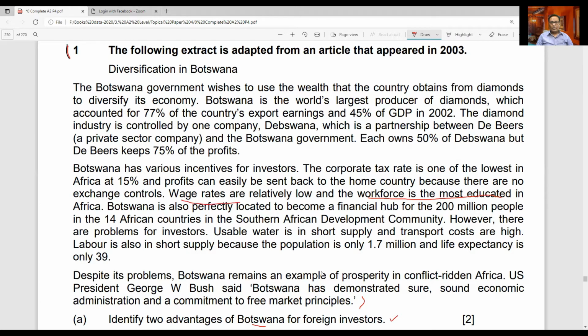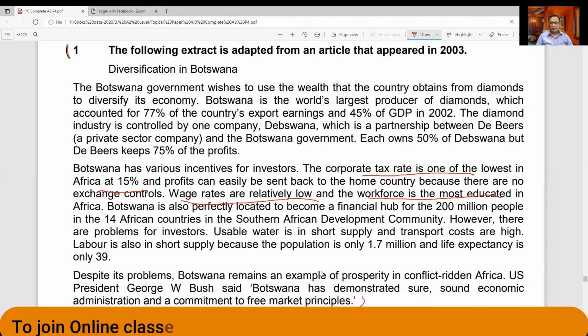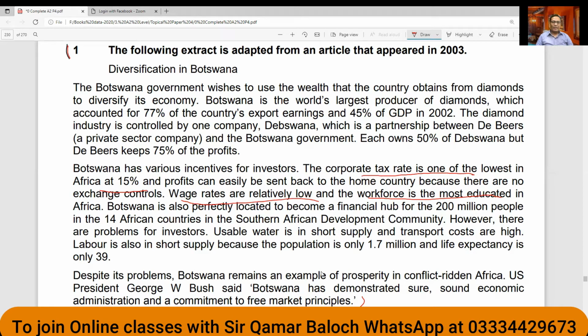And the wage rates are relatively low. So it is again beneficial for the company coming into Botswana, the foreign investors or multinational companies coming there, because it will reduce their cost of production. And again, you can see here that the corporate tax is one of the lowest in Africa at 15%. This is again beneficial because corporate tax is low. Corporate tax is basically the tax that is imposed on profits of the business. So if it is low for the foreign investors, then definitely they can benefit out of it.